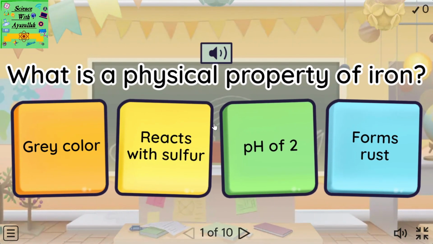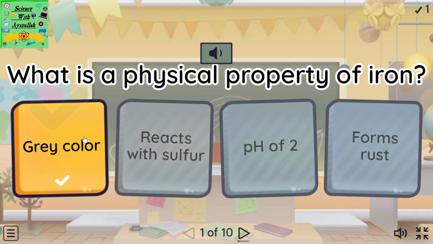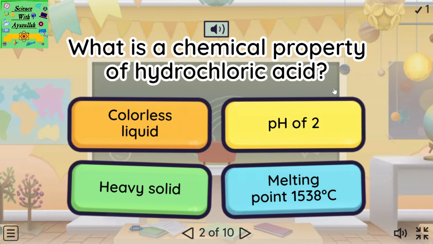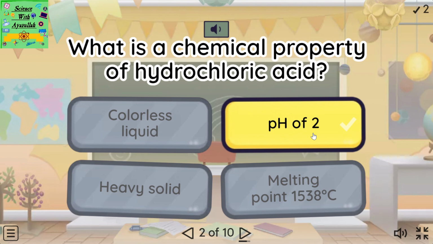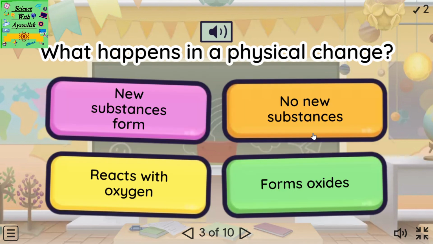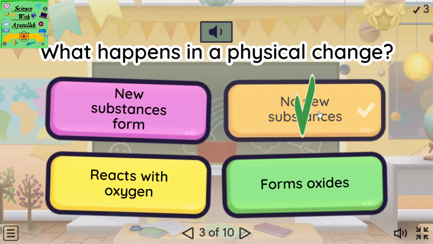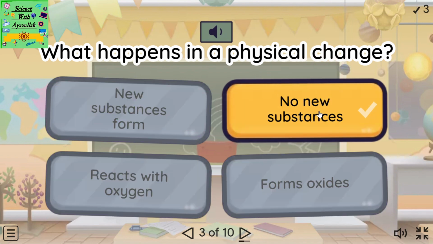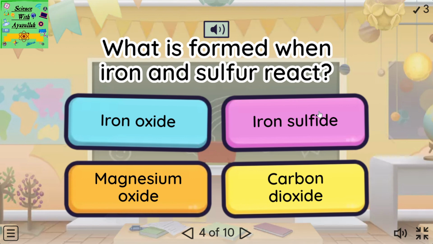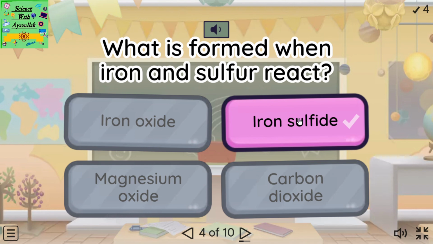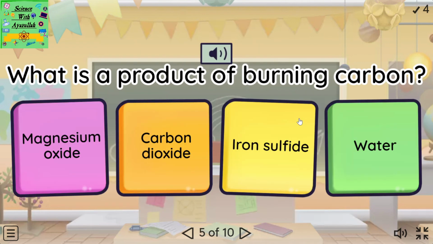What is a physical property of iron? What is a chemical property of hydrochloric acid? What happens in a physical change? What is formed when iron and sulfur react? What is a product of burning carbon?